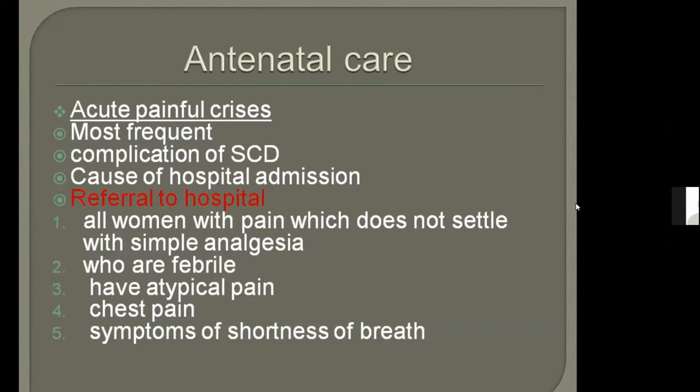First is analgesia, because we are studying painful crisis. So first of all, we will talk about pain. If the patient cannot tolerate pain with simple analgesia, we need to refer. If the patient has fever, in every scenario, even if it is not sickle cell disease, any other disease, and the patient is febrile, you need to refer to hospital. Patient has atypical pain: whenever the word atypical pain comes, you need to refer to hospital. Chest pain, you need to refer to hospital, especially from the point of pulmonary embolism, because it is a high risk in pregnancy. And shortness of breath, obviously for acute chest syndrome and for pulmonary embolism, right?